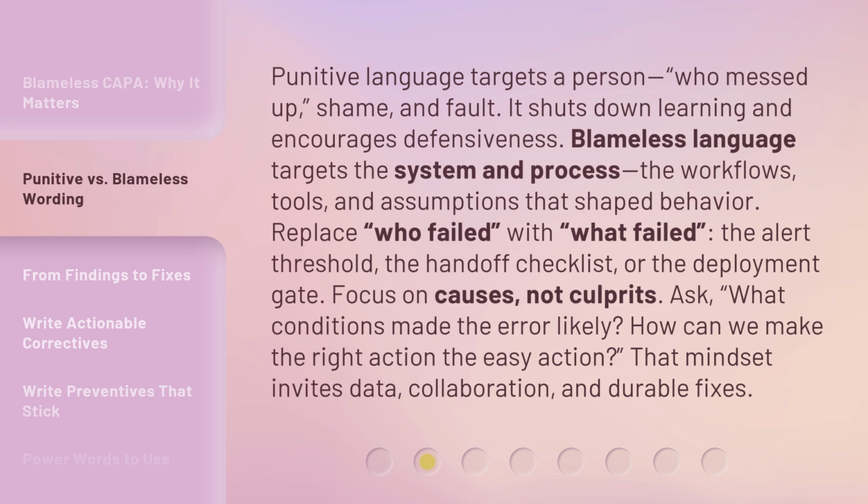Punitive language targets a person who messed up, shame, and fault. It shuts down learning and encourages defensiveness. Blameless language targets the system and process, the workflows, tools, and assumptions that shaped behavior. Replace who failed with what failed: the alert threshold, the handoff checklist, or the deployment gate.